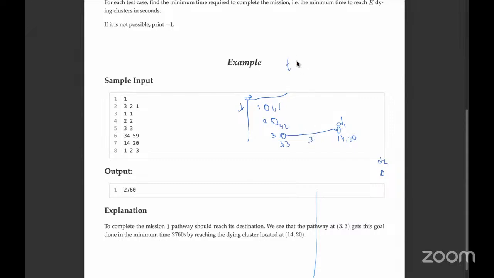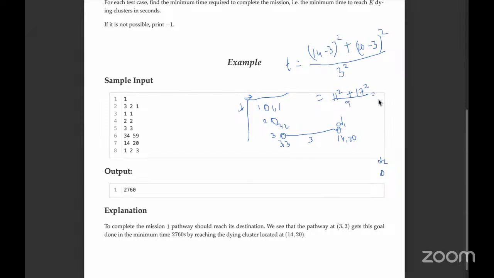So if you simply do t equals the Euclidean distance, so (14 minus 3) whole squared plus (20 minus 3) whole squared, whole by not 3 but 3 squared. So this is 11 squared plus 17 squared. So if you divide this by 3 squared, which is 9, right?